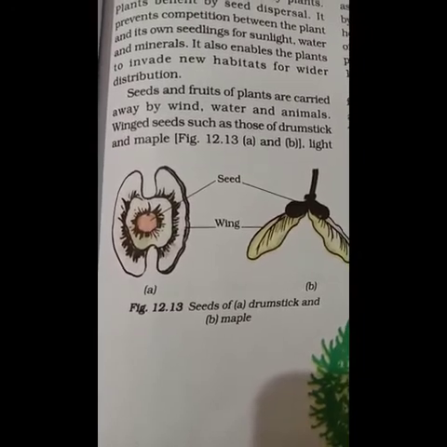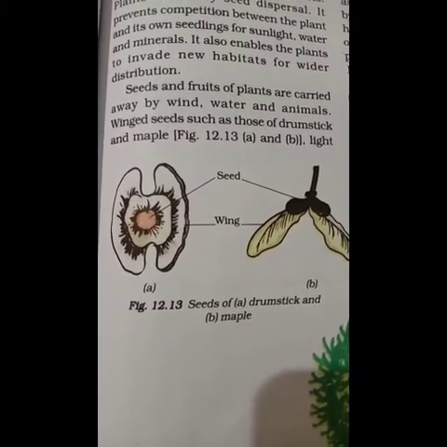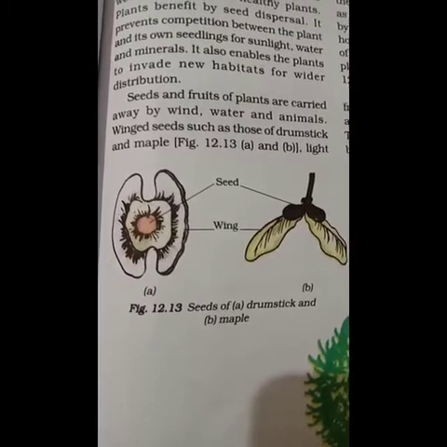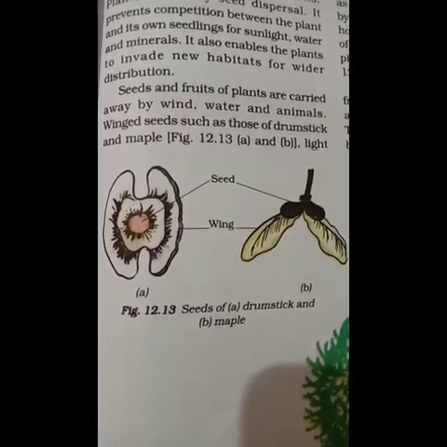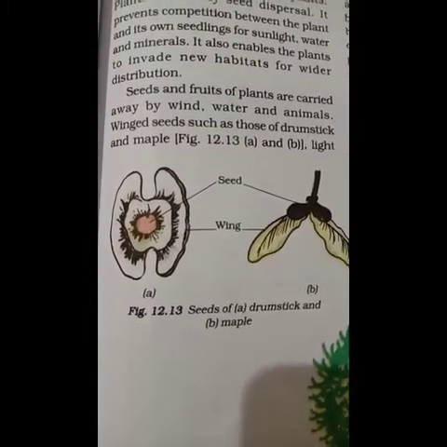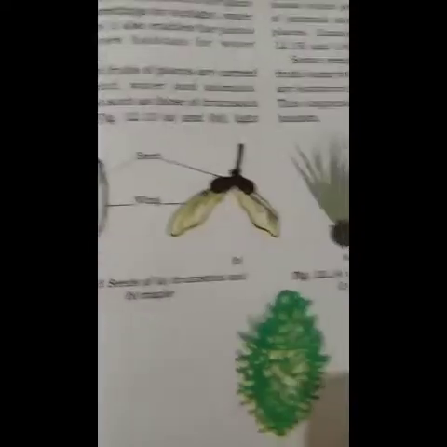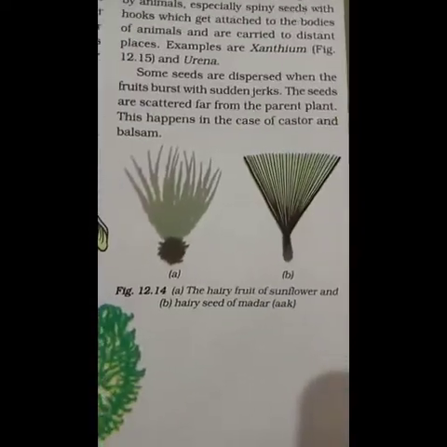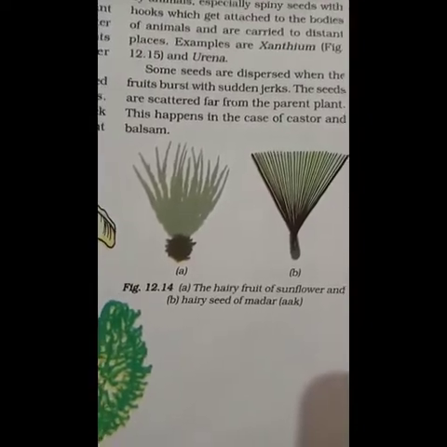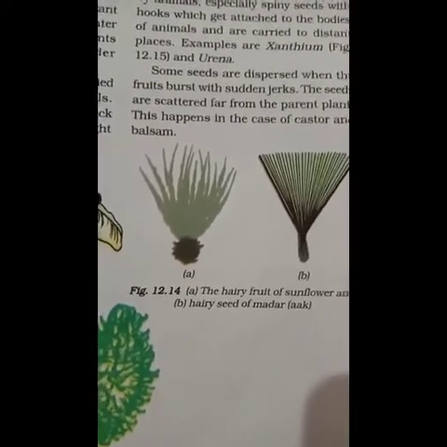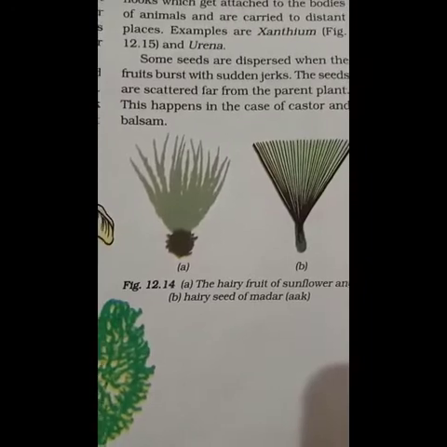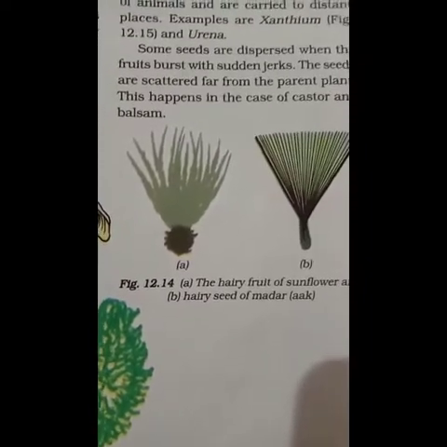Very light seeds of grasses or hairy seeds of madder, that is aak, and the hairy fruit of sunflower are all very light in weight. They get blown off with the wind to far away places.